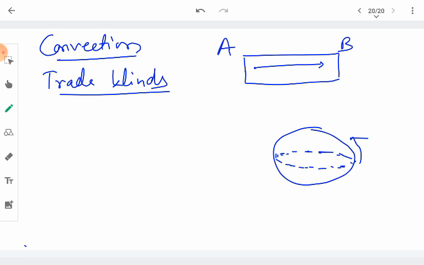Similarly, the air which is cold at the poles starts flowing towards the equator because of the temperature difference. So what happens? The winds are set up which are called the trade winds.